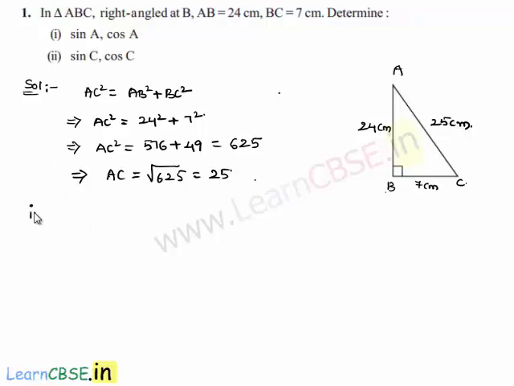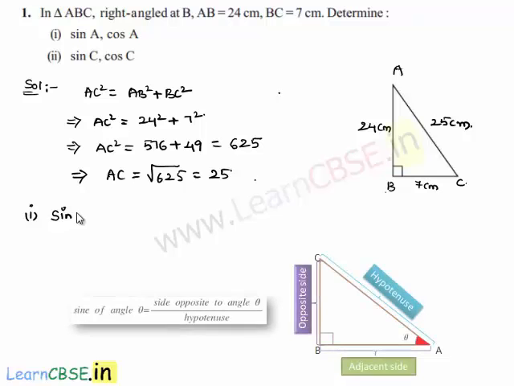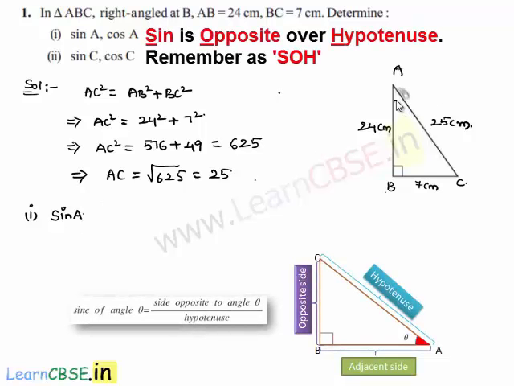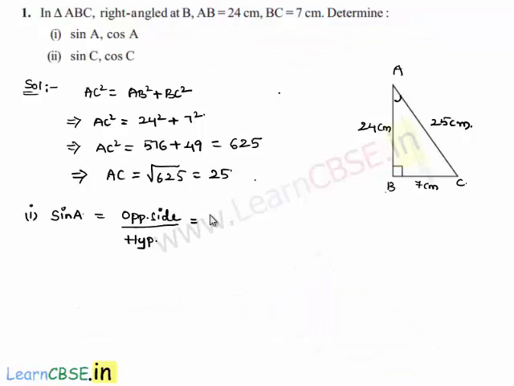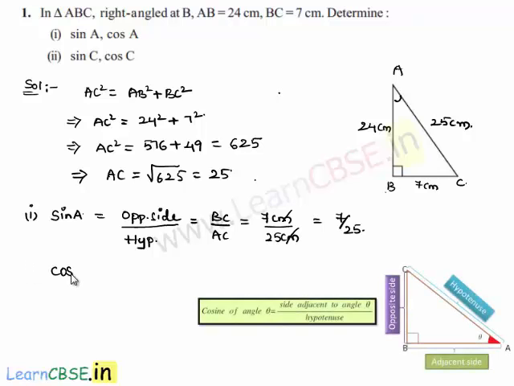Now, in the first problem, he asked us to find the value of sine A. We know that sine of an angle is equal to opposite side by hypotenuse, which is equal to, opposite side is BC here, by hypotenuse is AC here. That is equal to BC is given as 7 centimeters and AC is given as 25 centimeters, which is equal to 7 by 25. Now, he also asked us to find the cos A.